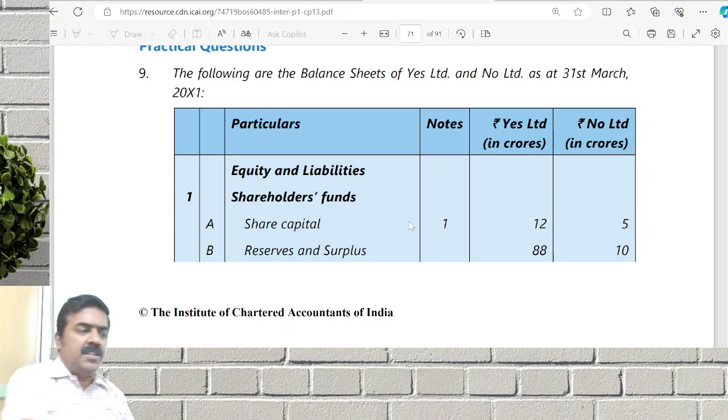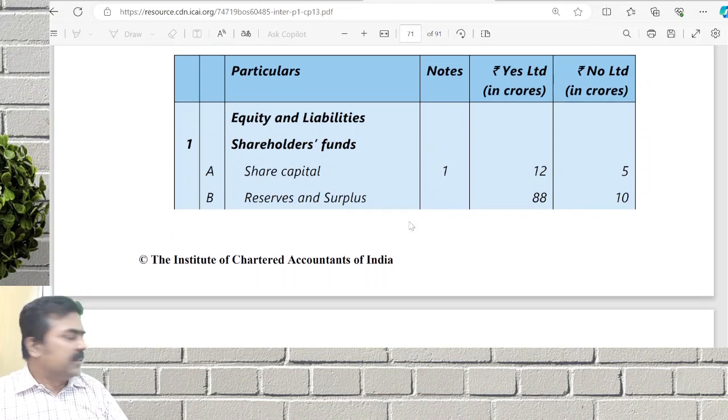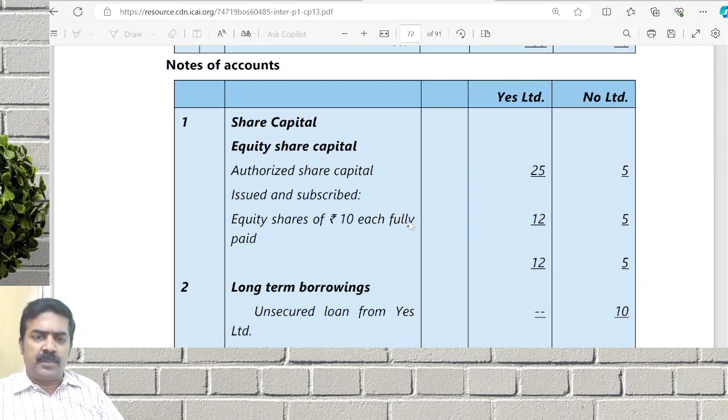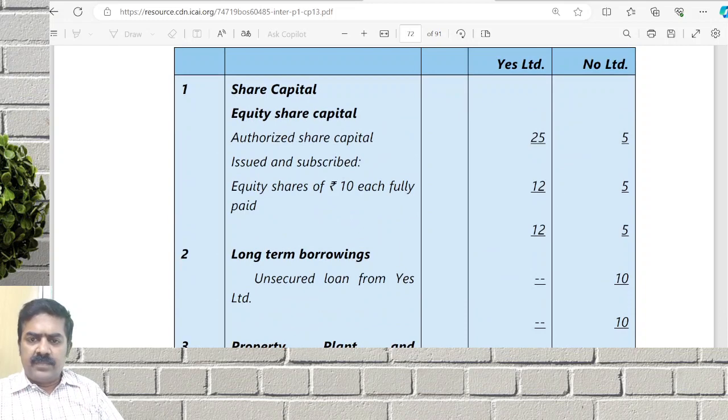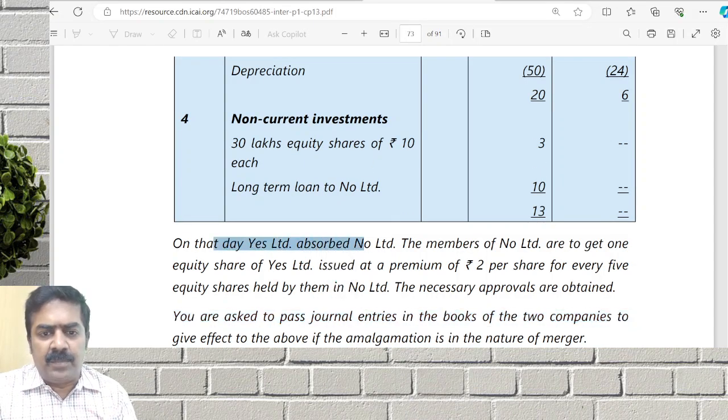We are given the balance sheet of which company? Yes Limited is given. Share capital, reserves, long-term borrowings, plant property equipment, issued and subscribed capital ₹10 each. Everything is given in what? ₹10 each. It is given that Yes Limited will absorb No Limited.